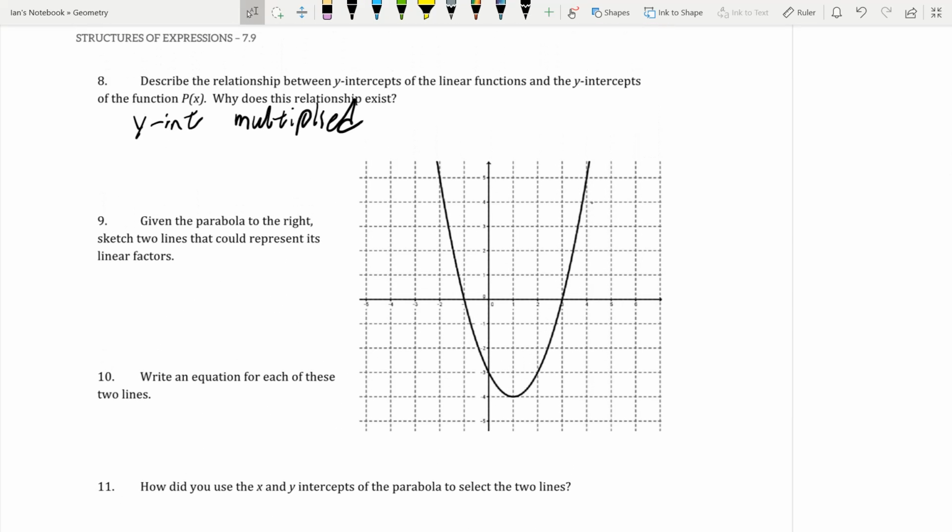So, given this parabola, sketch two lines that can represent its linear factors. Now, linear factors are just going to be those lines that we multiply together, or the equations of those lines that we multiply together to get to this. So we know one of them has to have an x-intercept here and an x-intercept here. We also know that their two y-intercepts have to multiply to get us -4.